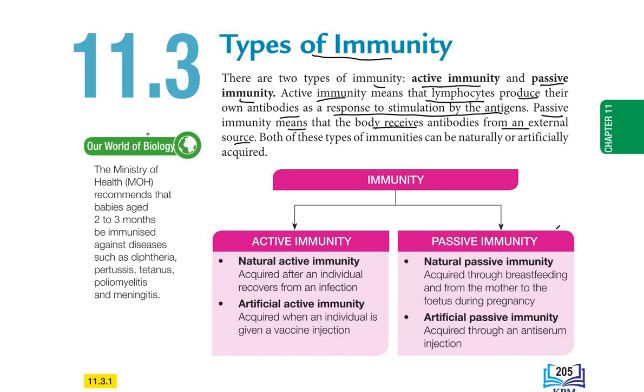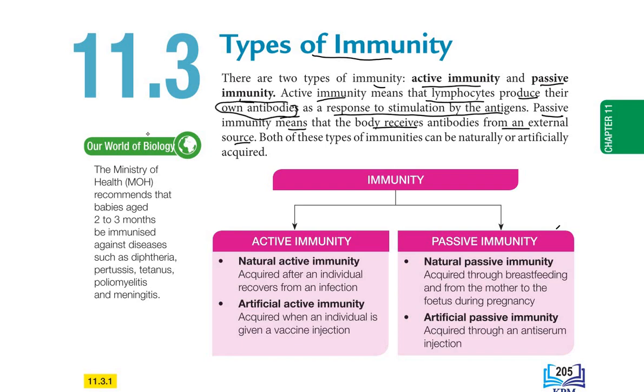Okay, so for active immunity, our lymphocytes can produce their own antibodies as a response to stimulation by the antigens to fight the pathogens. For example, this is known as active immunity. The lymphocytes inside our body can produce their own antibodies.